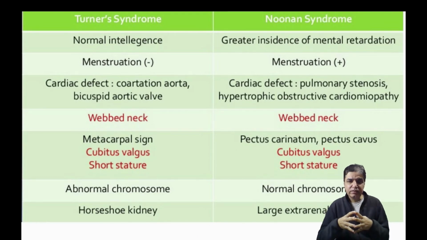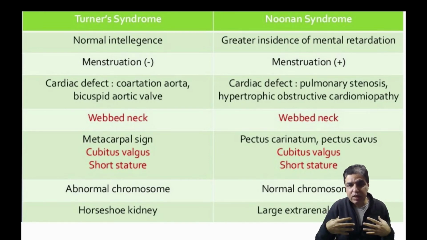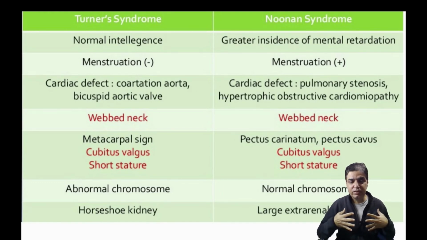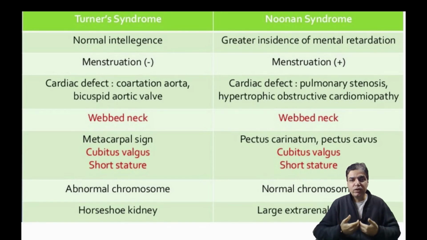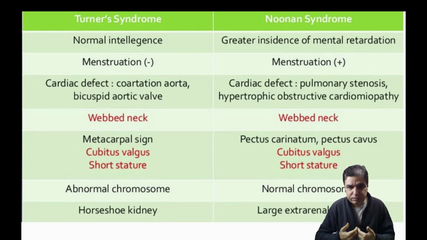As far as other clinical differences are concerned, if you look at the chest, obviously there are widely spaced nipples in both of them, but in case of Noonan syndrome, these kids have got a shield chest, so they might have what we call pectus carinatum, a pigeon chest, in which the chest wall is deformed and protruding forward, or it might be associated with pectus excavatum, in which it feels like the chest wall is depressing inward.